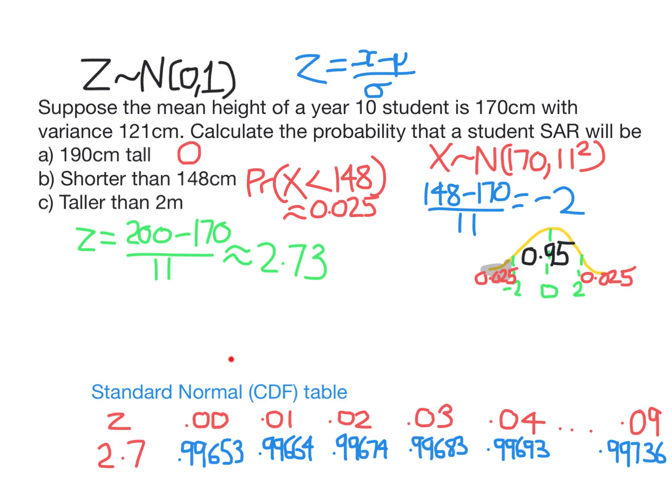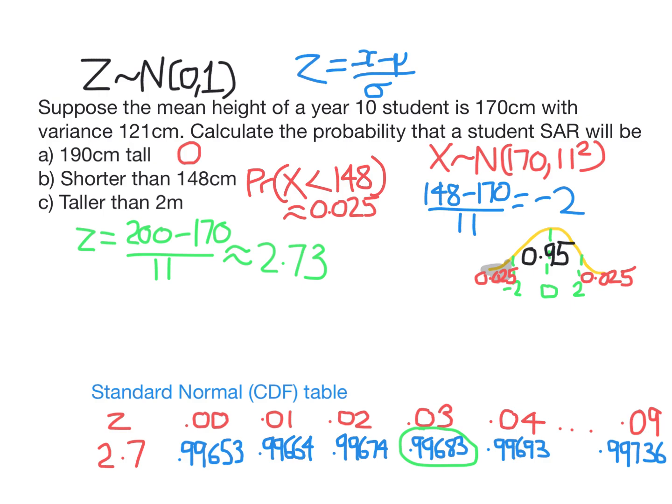This is what the table looks like. We're looking at the standard normal table. Standard meaning mean 0, variance 1. And CDF means it calculates the probability up to and including a certain value. So we go to our table. It's a big table, but we want to find 2.73. So we go to row 2.7 and we want to add 0.03 there. This is the number we want.